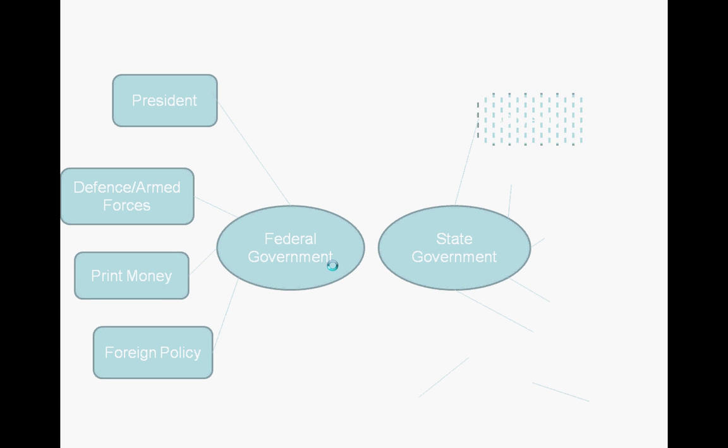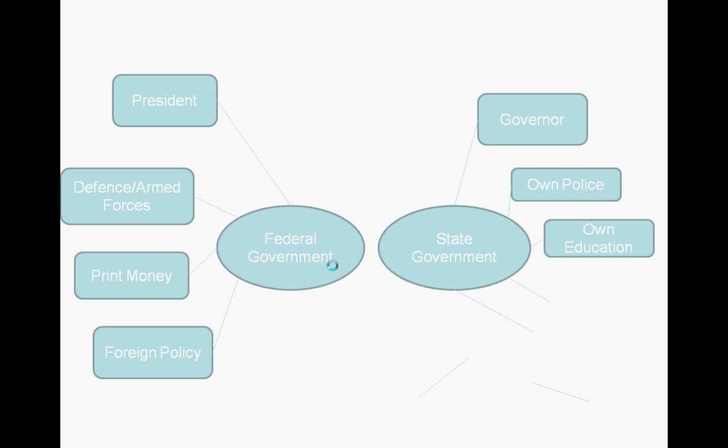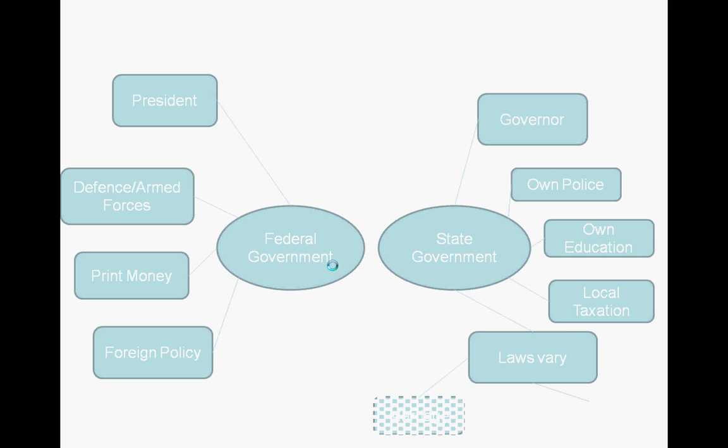And the state government, the head of each state's government, is called the governor. Each state has their own police force, they run their own education systems, they make up local taxes, and laws vary from state to state. For instance, some states have the death penalty and some states don't. Some states also have different marriage laws and, as I said, with the death penalty, different punishments.